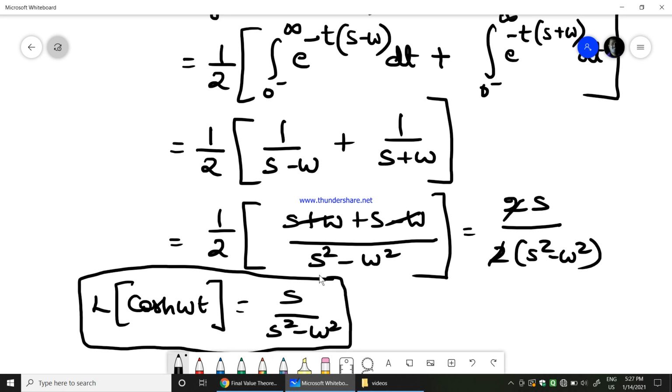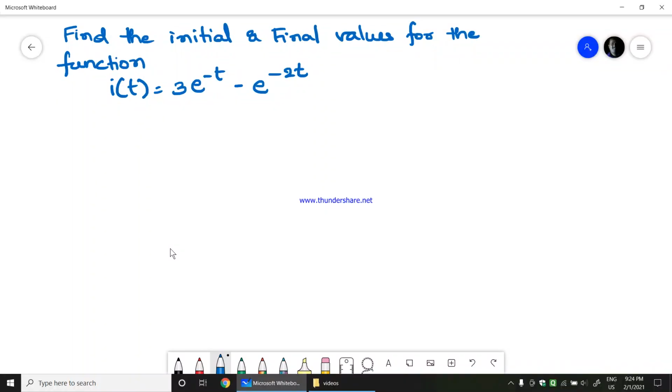So this would be the Laplace transform of some of the standard functions which we come across in mathematics. Meanwhile, we also use these standard Laplace forms in circuit analysis, in electrical network theory or network analysis. In this video, we'll see how to find the initial and final values for the function given below.